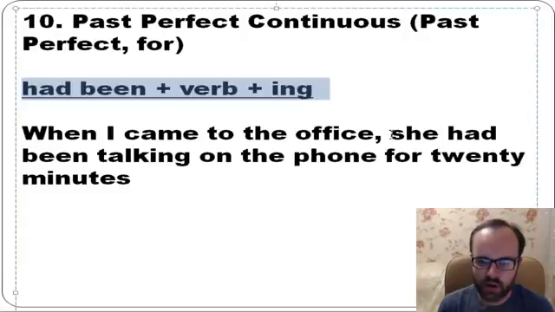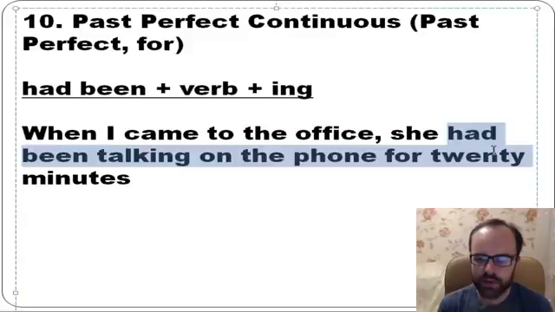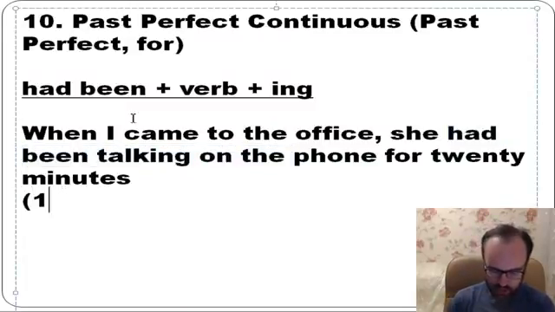When I came to the office, she had been talking on the phone for 20 minutes. So it's past perfect first because this action started earlier. Yeah. So first she started talking.